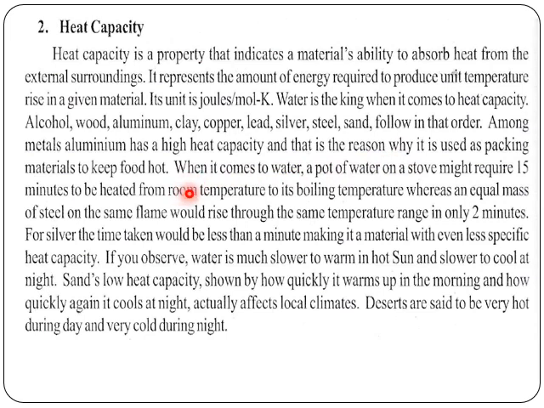Even with water, a pot of water on a stove might require 15 minutes to heat from room temperature to boiling temperature, whereas an equal mass of steel on the same flame would rise through the same temperature in only 2 minutes. It means it won't require that much heat to increase the temperature. That means the specific heat of steel is lesser than water.